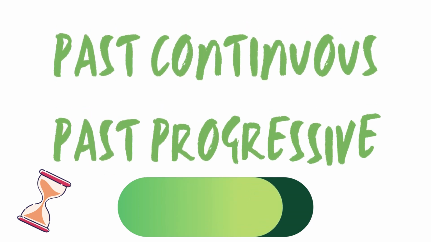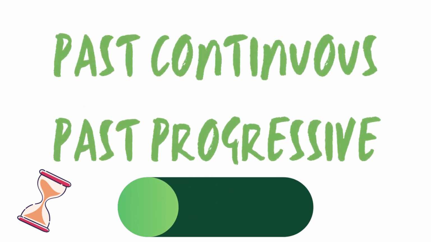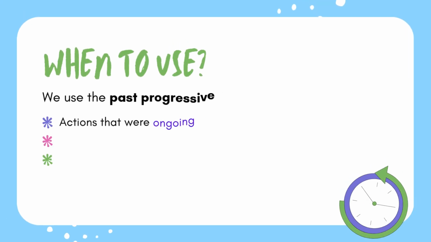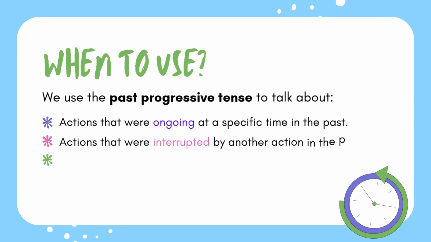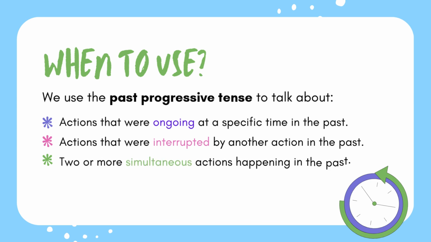Today, we're going to look at the past continuous or the past progressive tense. We use the past progressive tense to talk about actions that were ongoing at a specific time in the past, actions that were interrupted by another action in the past, or two or more simultaneous actions happening in the past.